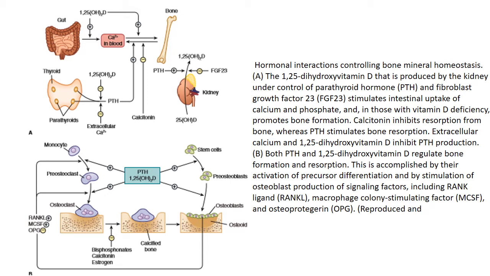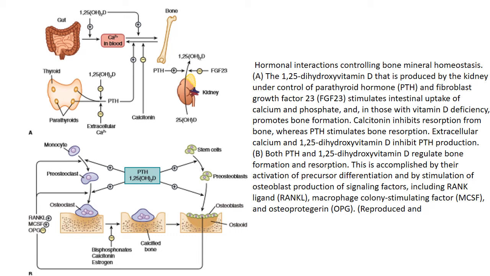Similarly, extracellular calcium and 1,25-dihydroxy vitamin D have a negative effect on the parathyroid because they inhibit the release of parathyroid hormone from parathyroids. Okay, now you can see here in the kidney. In the kidney, parathyroid hormone has a positive effect, while this growth factor has a negative effect. Similarly, you can see the effect of vitamin D in the bone formation.